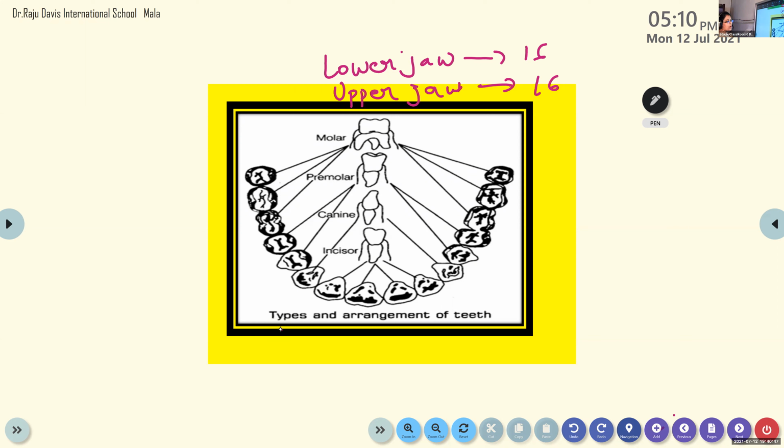So the first teeth we go on to is the incisor. The first teeth you see when you smile, which teeth will you show? The incisor. If you laugh loudly, all the 32 teeth can be seen. You should give a single smile. Just like see, Devika smiles beautifully. Only 4 teeth can be seen. That is Devika's incisors.